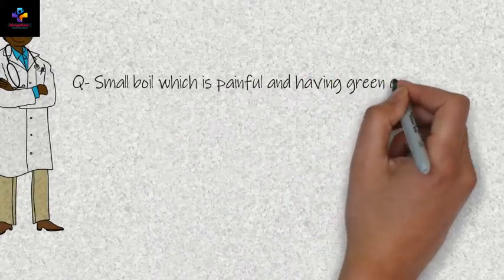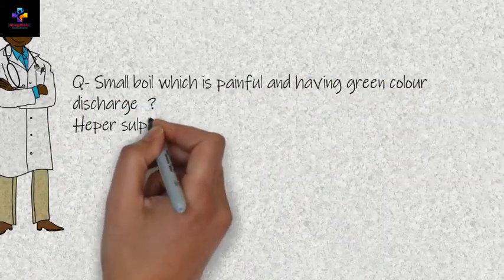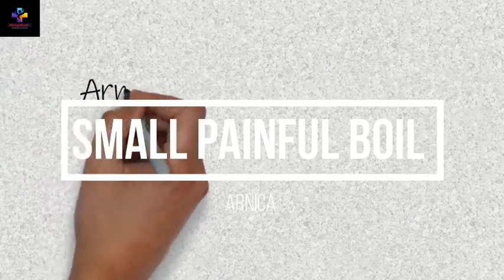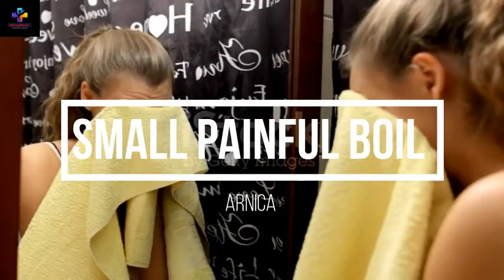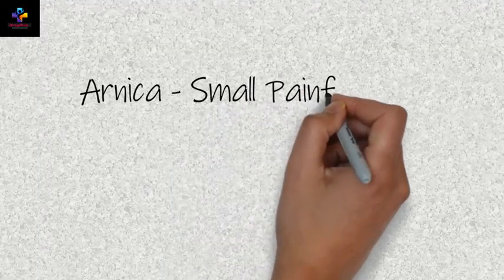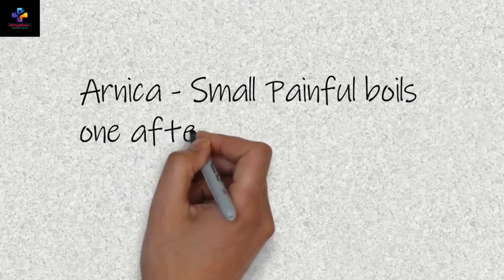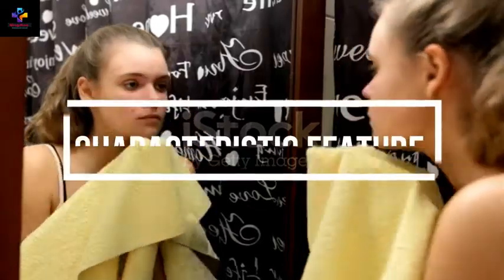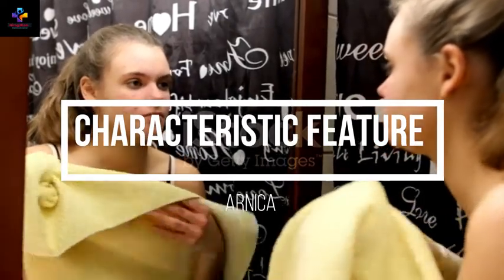So the question is: small boils, painful, with green pus. This feature is seen in which medicine? Hepar sulph, tuberculinum, arnica or belladonna. Now if we see the characteristic features of arnica, the arnica patient has a tendency to small painful boils one after another, extremely sore. This is the characteristic feature of arnica.